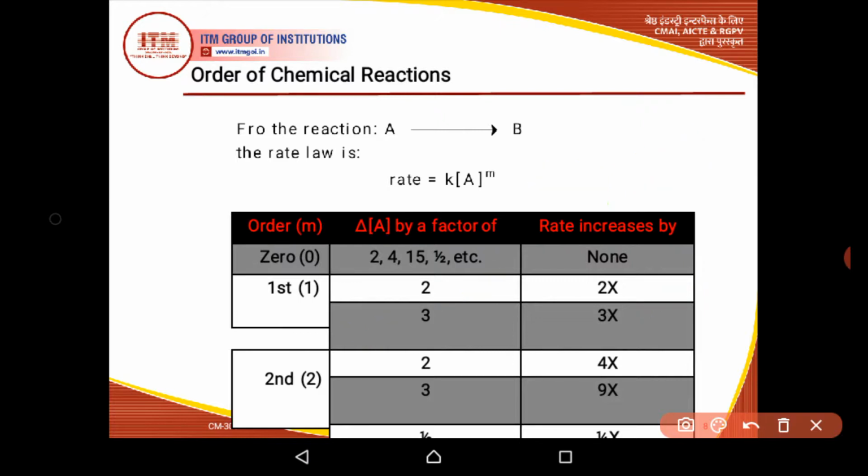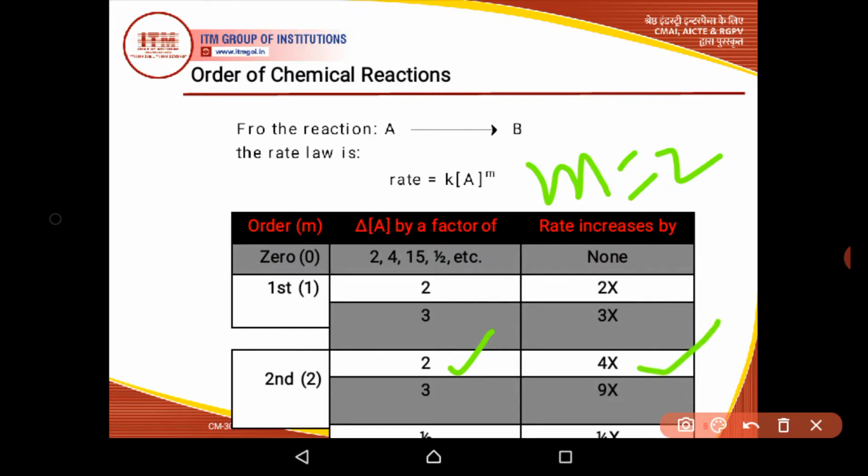If the value of m is 2, meaning this is a second order reaction, then what will happen when we double the concentration? It will be 2 to the power 2, meaning 4.